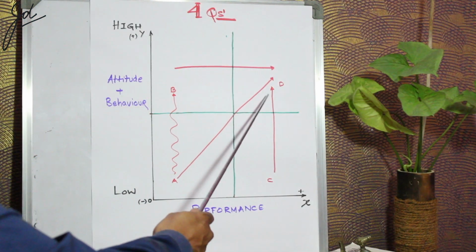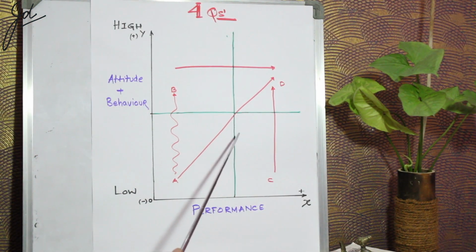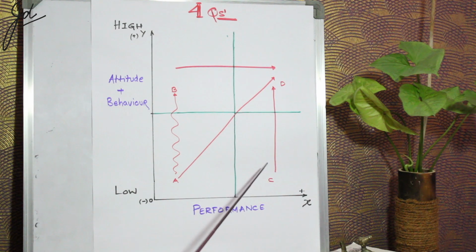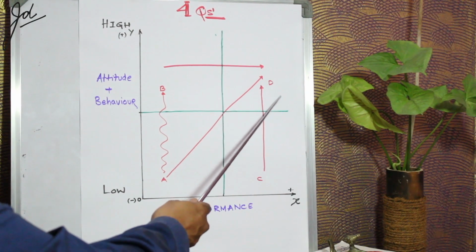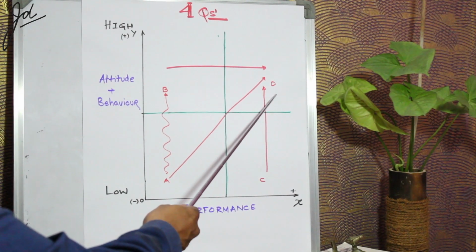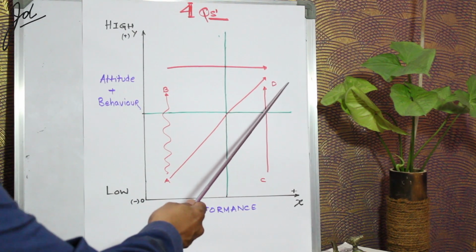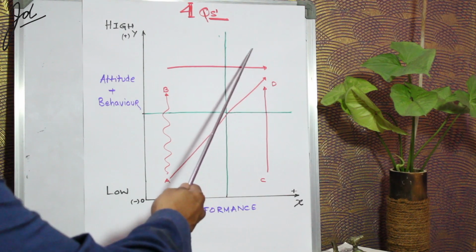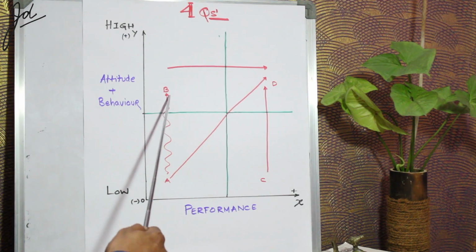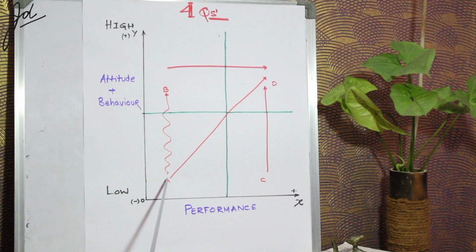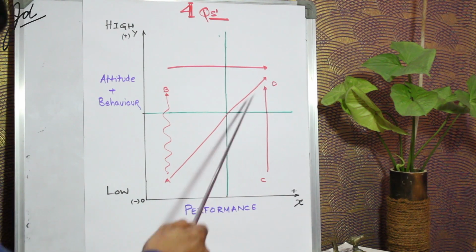The 4 Qs of the organization have been simplified, and I'm not getting into too much detail on each of the quadrants, but the D is the desirable quadrant. It's a dream quadrant for every manager to find their team and the team members in, and it's an organizational dream to find all the employees to be in the quadrant D. How easy or difficult is it for somebody who's at the A to get into the D quadrant?